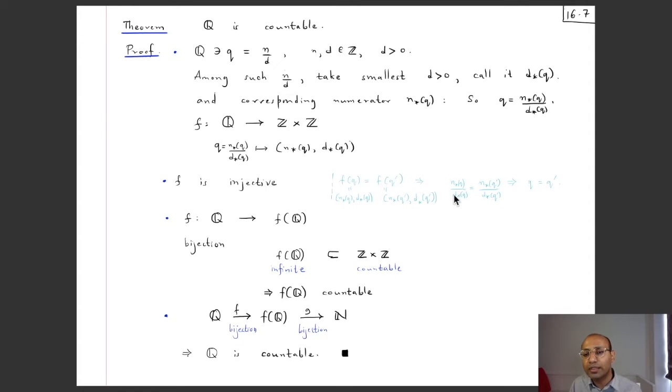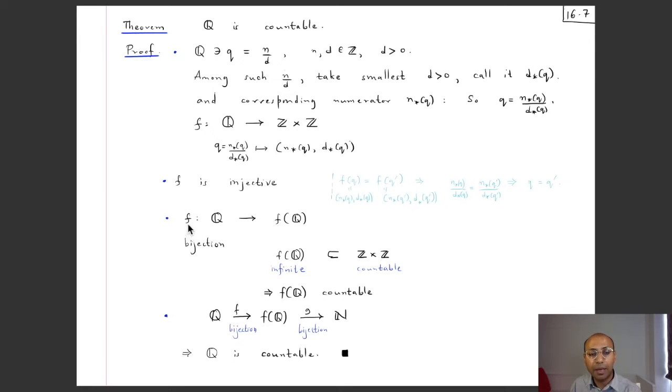So it follows that n star q by d star q is equal to n star q prime by d star q prime. But this is q and this is q prime, so we have got that q is equal to q prime. So if f of q is equal to f of q prime, we have shown that q is equal to q prime. In other words, this f is injective. So this f goes from Q and the codomain is Z times Z. But suppose we restrict the codomain to exactly the range of this mapping. Then we get a new mapping which goes from Q to the range, or the image, of this function, and that we denote by f_Q.